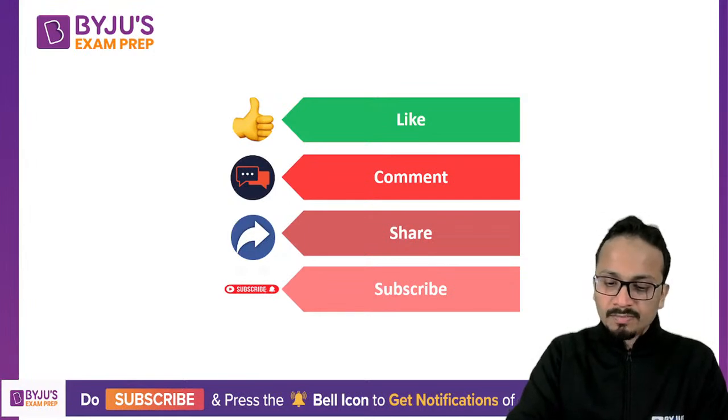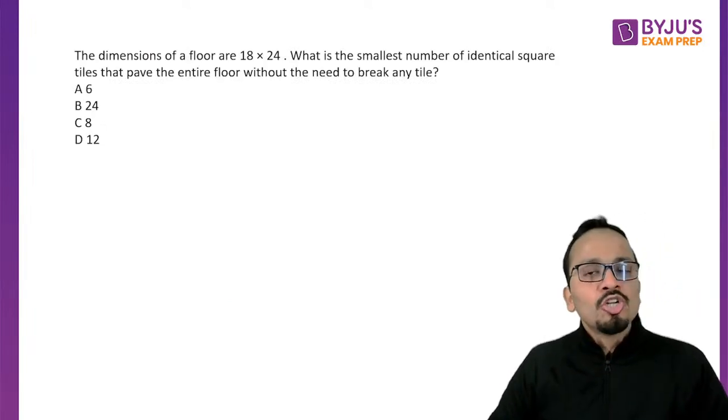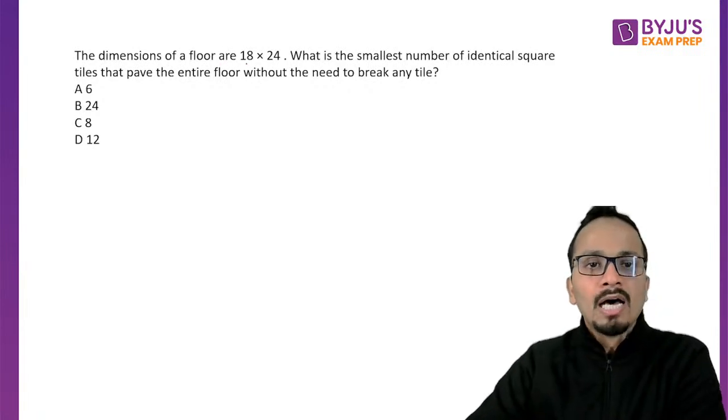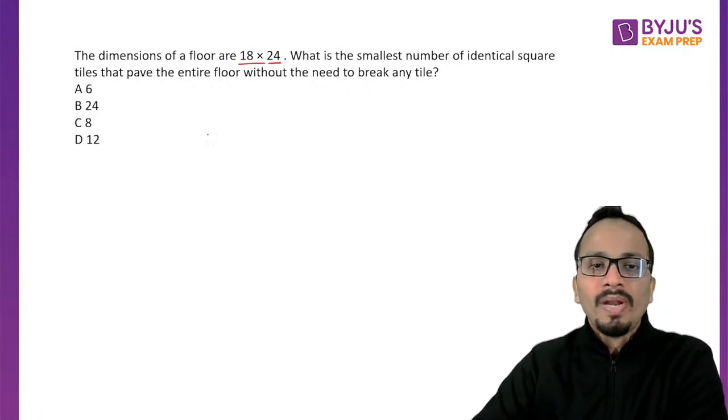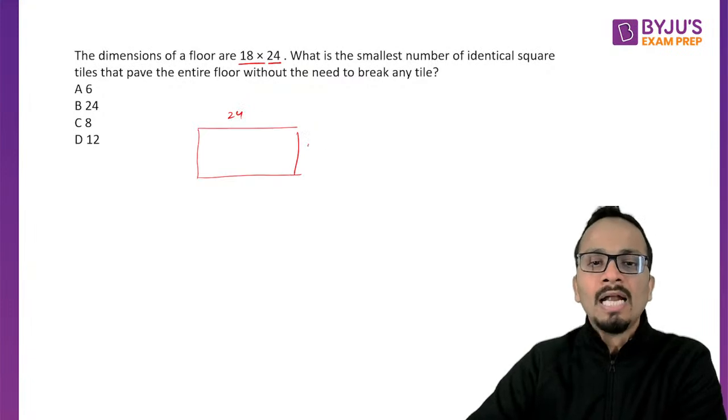Next question on your screen now. A very easy question of number system. The dimensions of the floor are 18 cross 24. So I can say that this is the floor, this is 24 and 18.